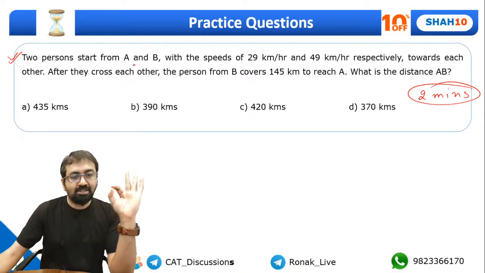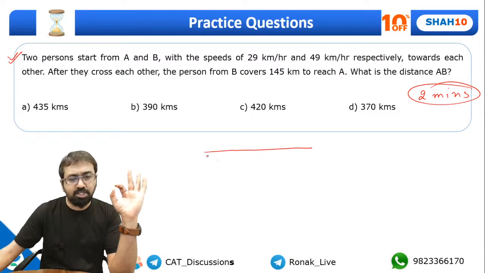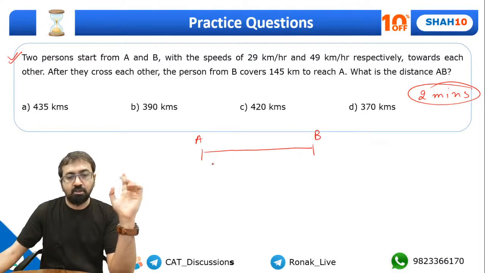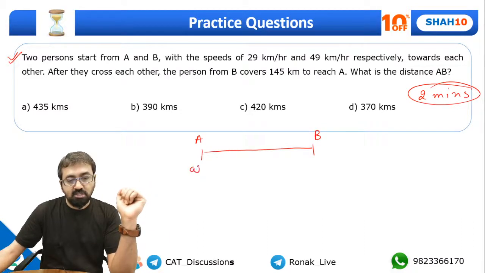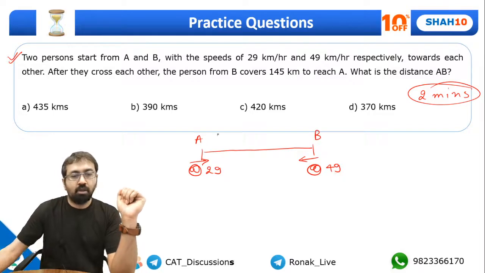So two persons start from A and B with the speeds of 29 and 49 kilometers per hour respectively. Guys, this is a slightly tricky question, but if you can tackle this question, nothing like that. Person one started from here, another person started from here, and they started simultaneously. This person is traveling in this direction at the speed of 29 kilometers per hour, and this one is going at a speed of 49 kilometers per hour.